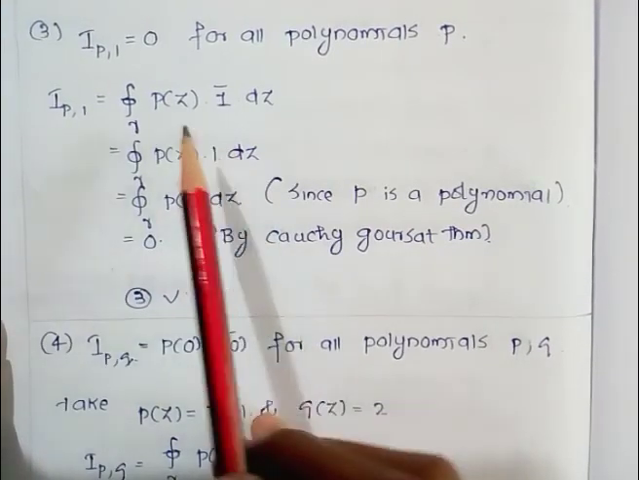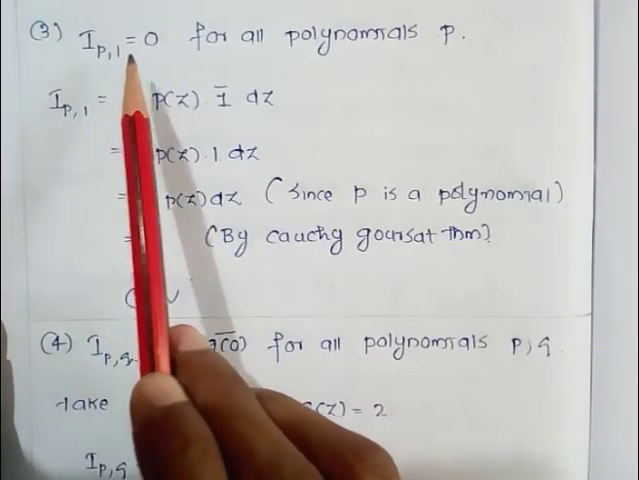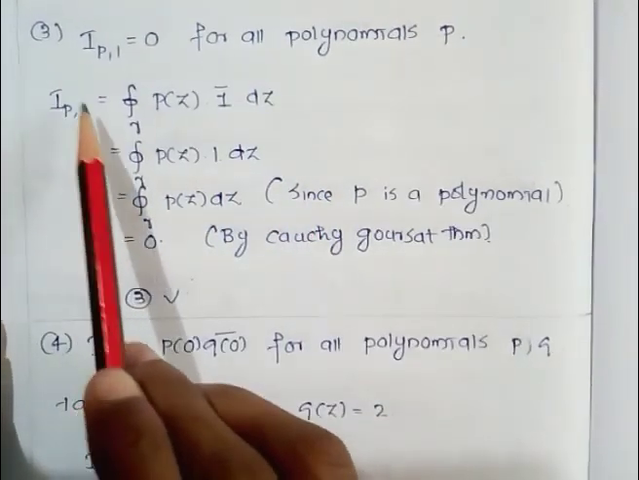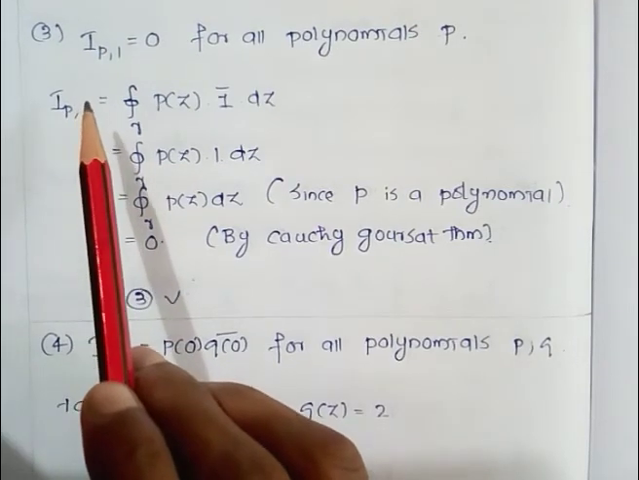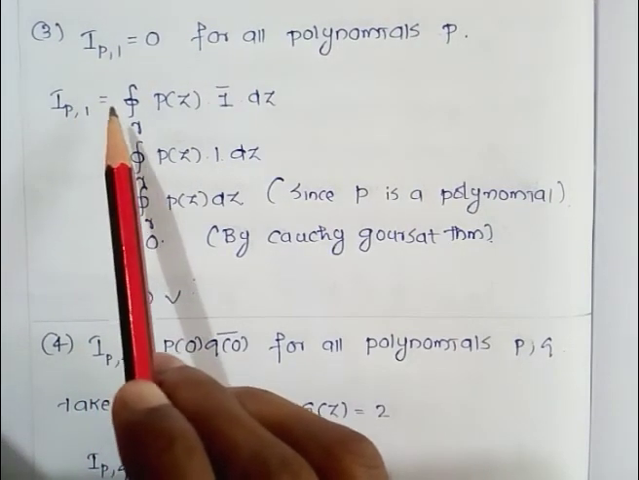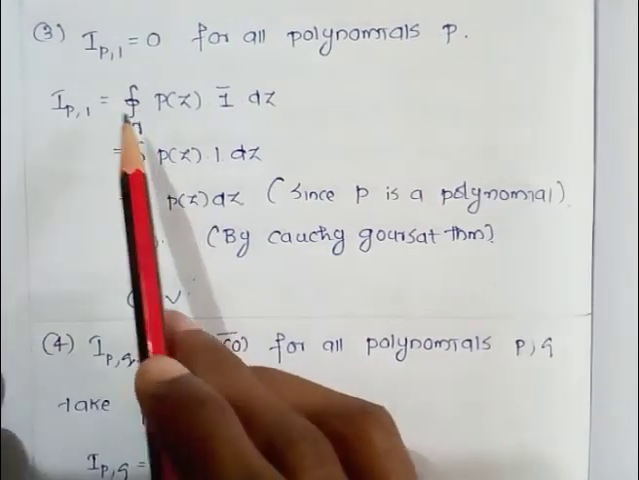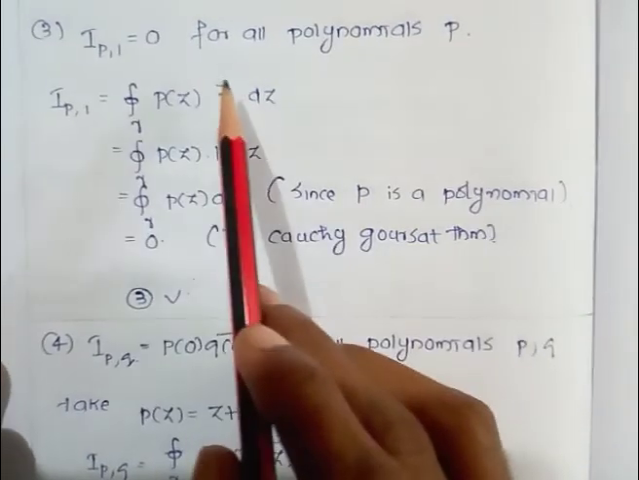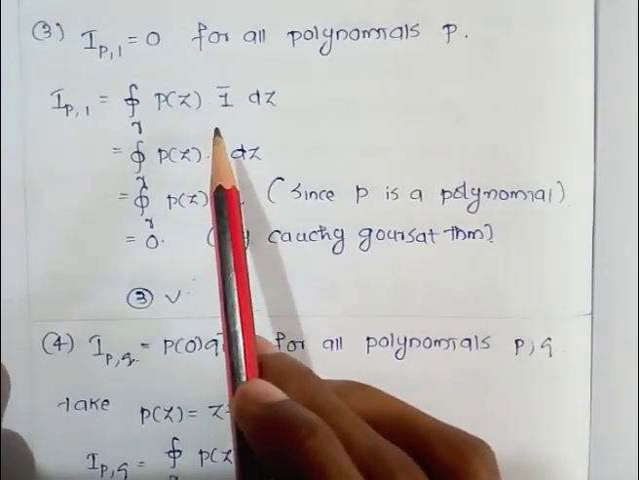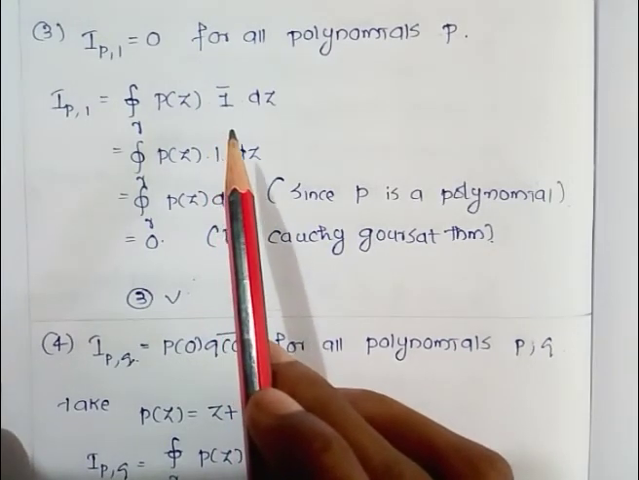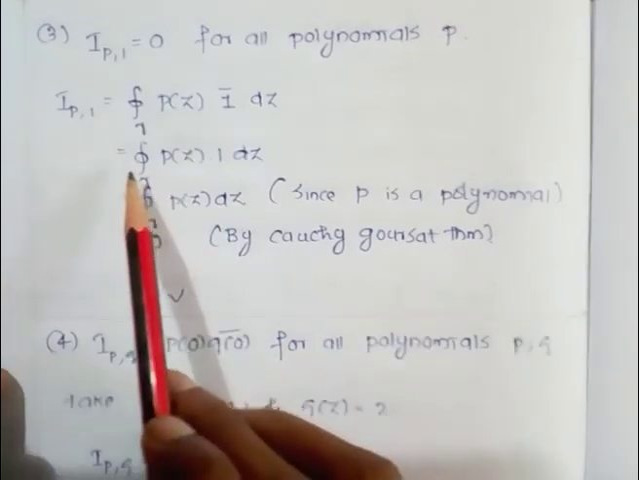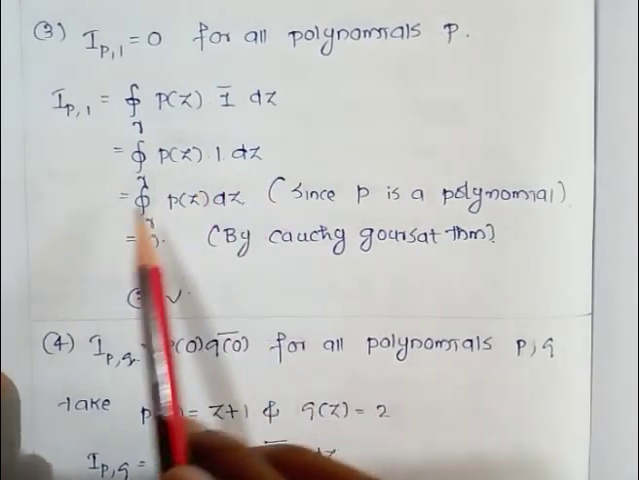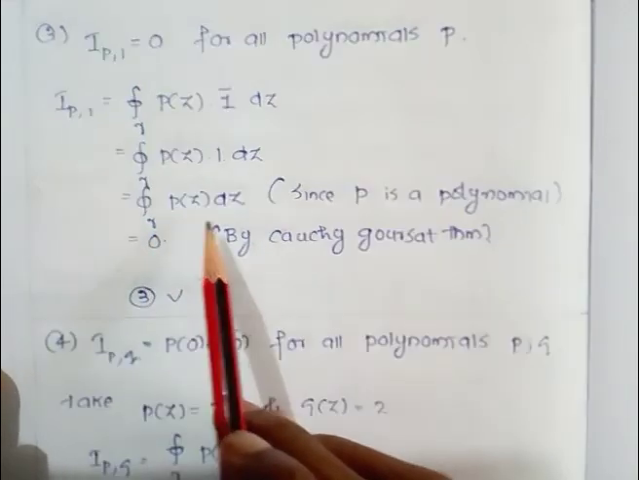Now for the third option, which says that I(p, 1) is equal to 0 for all polynomials p. So we can compute I(p, 1). Here p is a polynomial and here given q(z) is equal to 1. So by definition, it will become the integral over gamma of p(z) q(z) bar dz. So here q(z) is equal to 1, so it becomes the integral over gamma of p(z) into 1 bar dz, and 1 bar is equal to 1. So it is equal to the integral over gamma of p(z) dz.